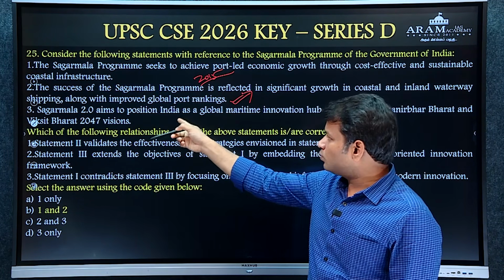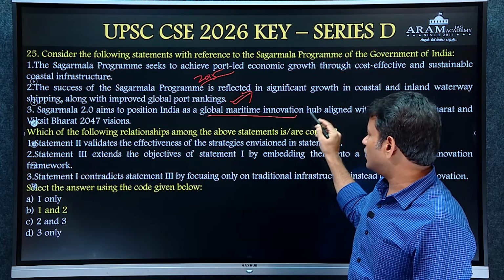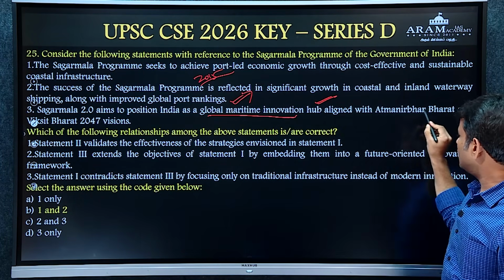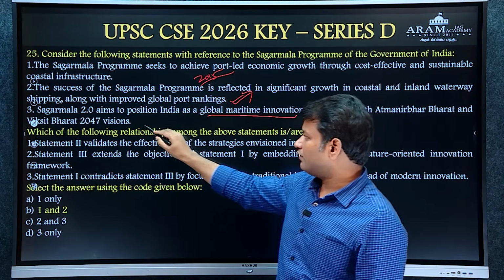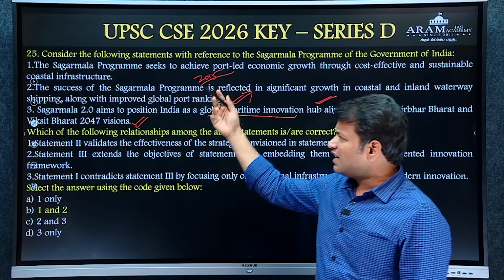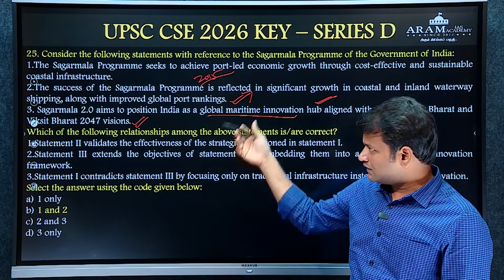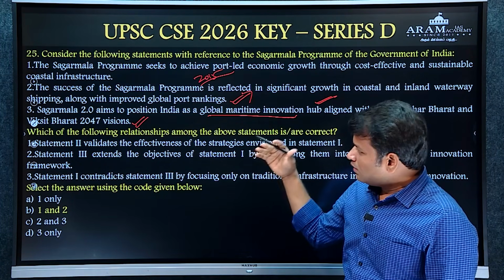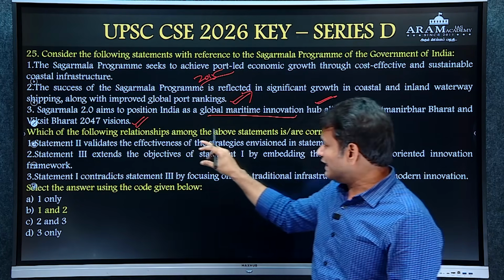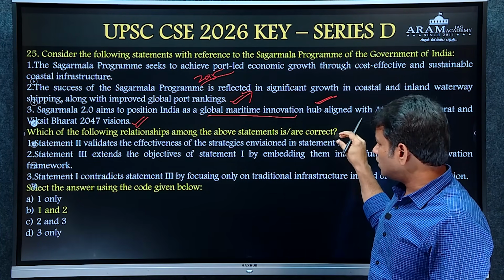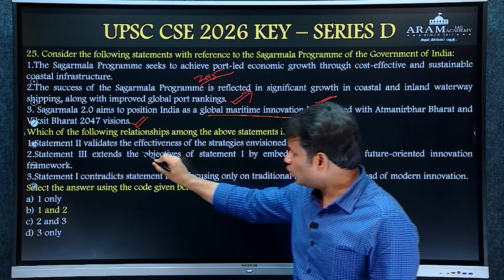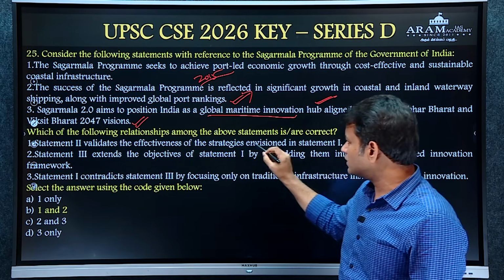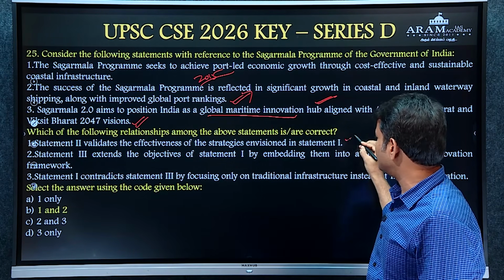Sagarmala 2 aims to position India as a global maritime innovation hub aligned with Atmanirbhar Bharat and Viksit Bharat 2047 visions. So all these three statements are basically right. But which of the following relationships among the above statements are correct? Statement 2 validates the effectiveness of the strategies envisioned in statement 1.